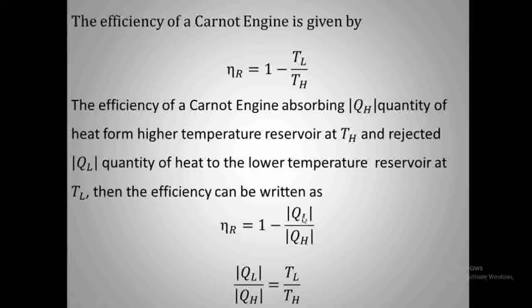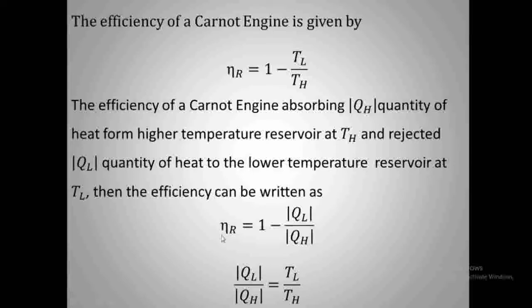It follows that the ratio between QL and QH is the same as the ratio between the lower temperature and the higher temperature. So we can write modulus of QL by QH is equal to TL by TH.